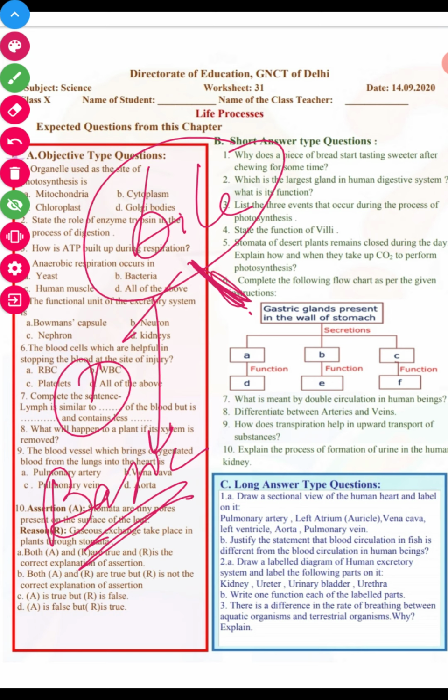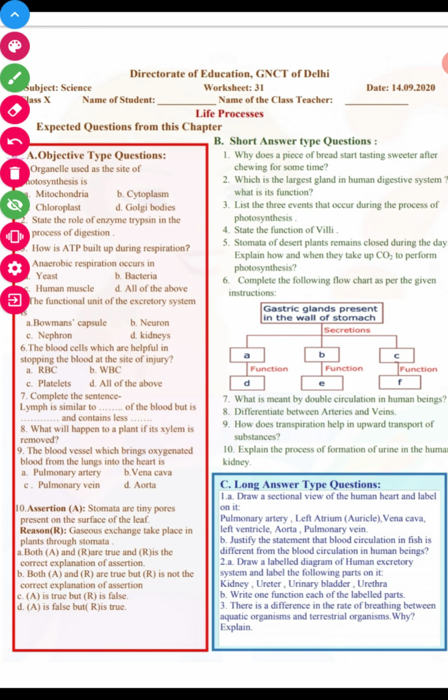its function is emulsification of fats. It converts large fat globules into smaller fat globules. So this process is known as emulsification, right? So the two functions of bile are, first, it changes the medium from acidic to basic, and second, it converts large fat globules to smaller fat globules, right?